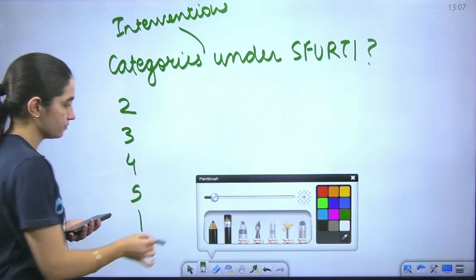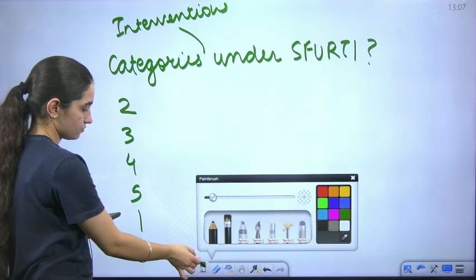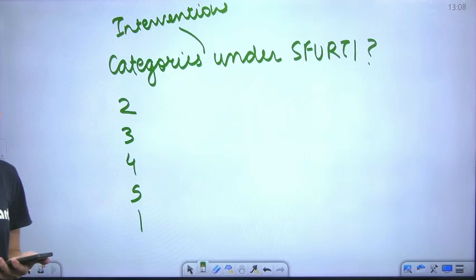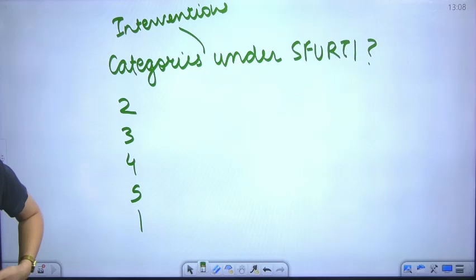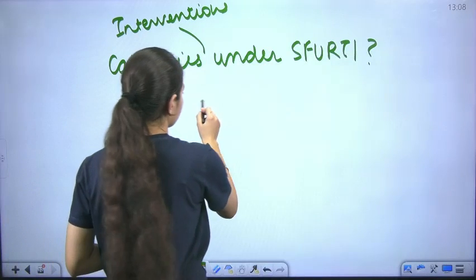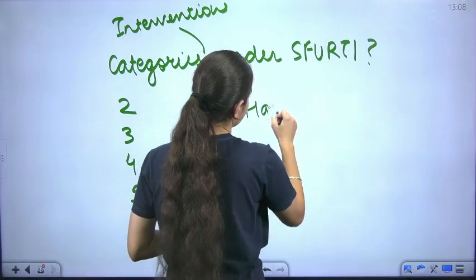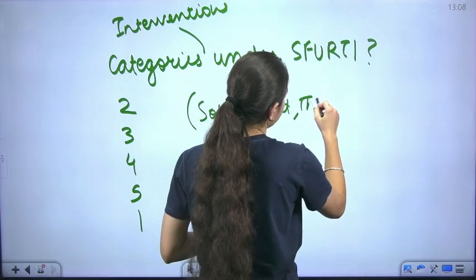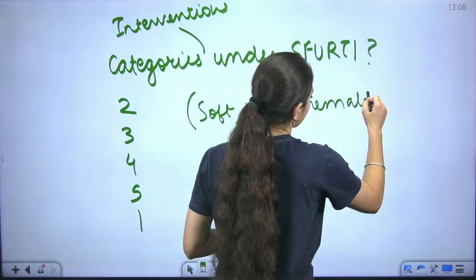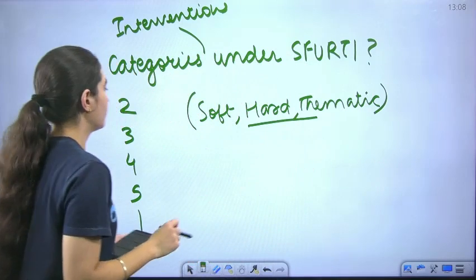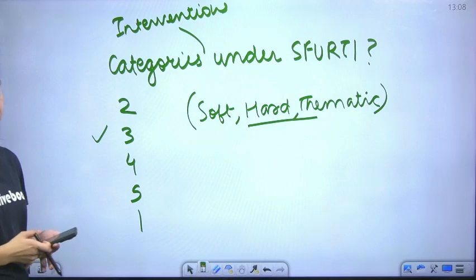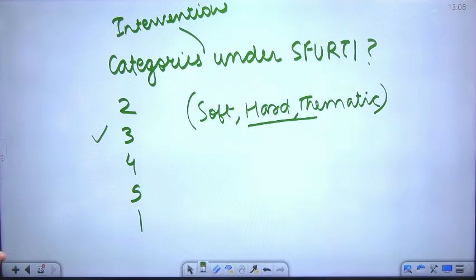Three. Name them. Yes, 3 interventions. Which ones are they? Soft, hard, and thematic. Okay, this is what you people have to understand. So this 3 is the correct one. Correct. So all right, I made these few questions only for today's class.